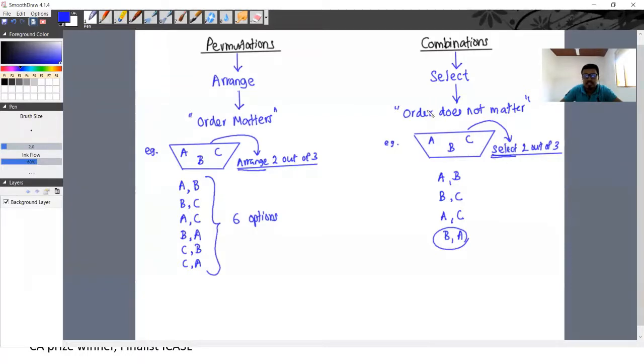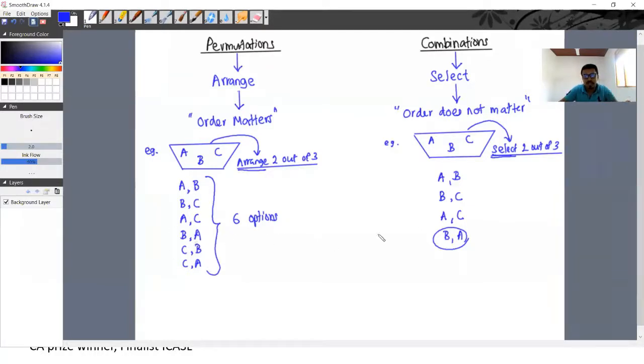So when selecting the stuff, we don't consider the order. Here we have A and B, or it can be B and C, or it can be A and C. When selecting the stuff, A and B is the same as B and A, but when arranging the stuff, A and B is one option and B and A is another option.